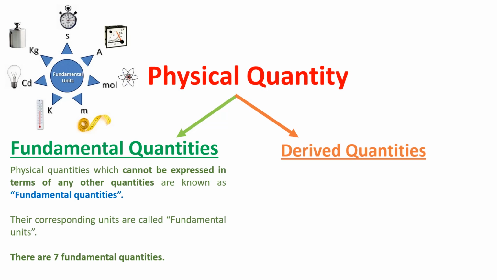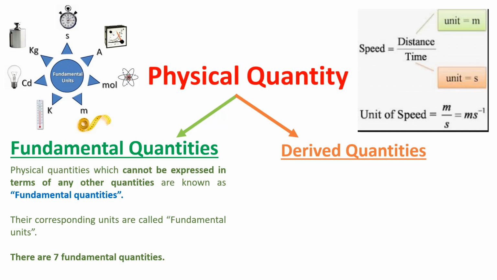There are 7 fundamental quantities. So totally there are 7 fundamental quantities. Fundamental quantities என்றால் அடிப்படை அளவீடுகள்னு சொல்கிறோம். இதை வேறு எந்த quantitiesஆலையும் நம்மளால் express பண்ண முடியாது. ஓகேவா? So இதில் basicஆக 7 fundamental quantities இருக்குது. அது என்ன என்பதை upcoming slidesல் பார்க்கலாம்.